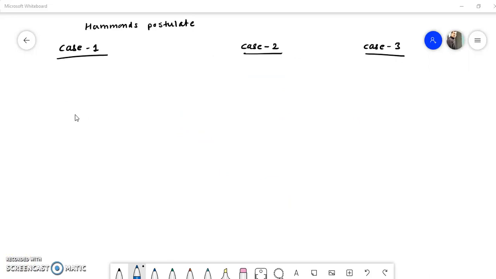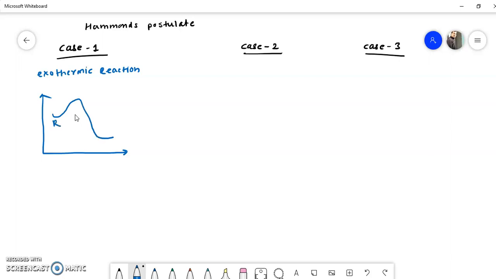Now consider the first case. Suppose the first step is an example of an exothermic reaction. We know that in an exothermic reaction the heat is given out. So if we draw the energy profile diagram for this exothermic reaction, then in this way there will be the graph.